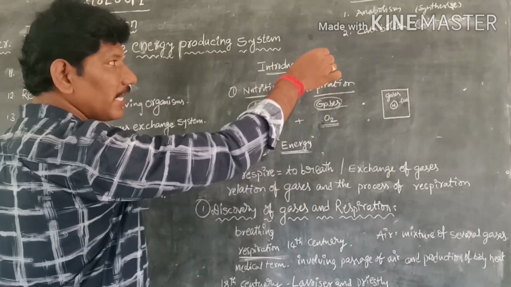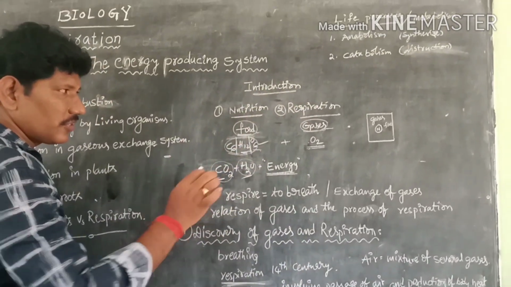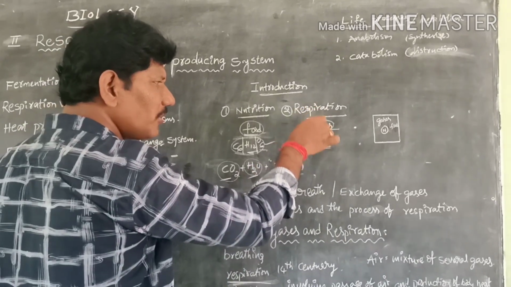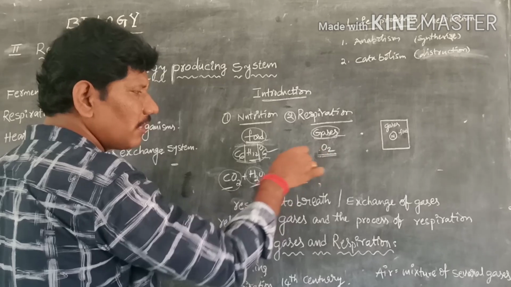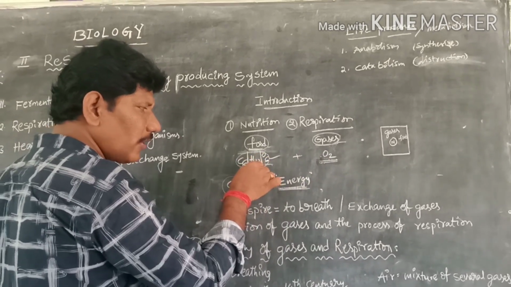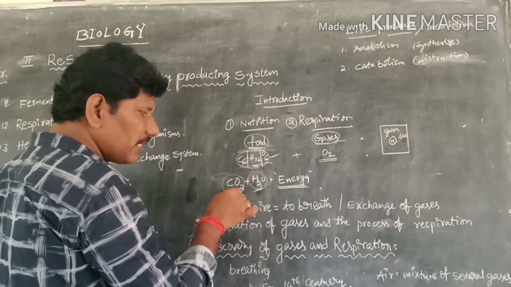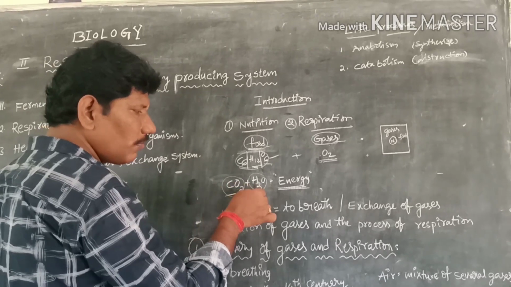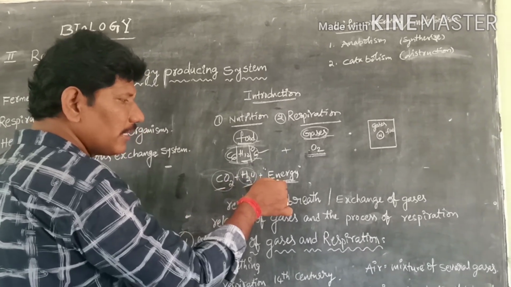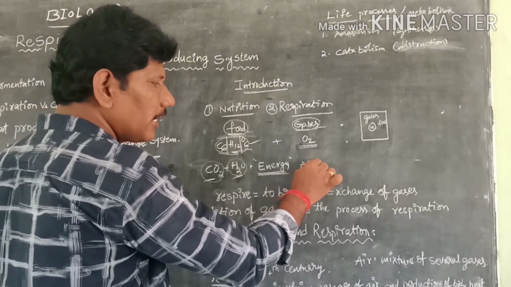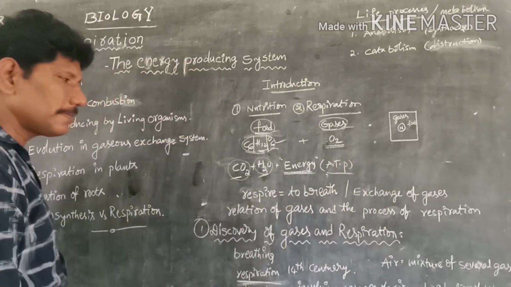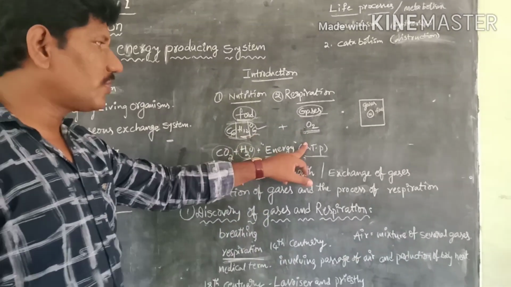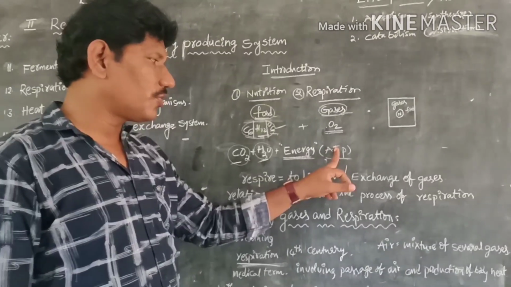Why is respiration called a catabolic or dividing process or destruction process? Respiration needs oxygen gas. In the presence of oxygen, the food materials break down and the glucose is divided into carbon dioxide and water as byproducts, and they release the energy in the form of ATP, the energy currency. So respiration is a dividing process.